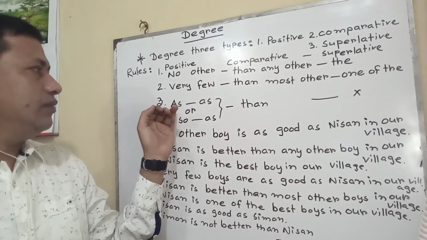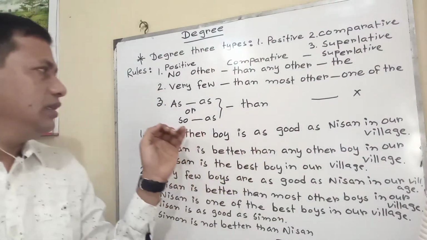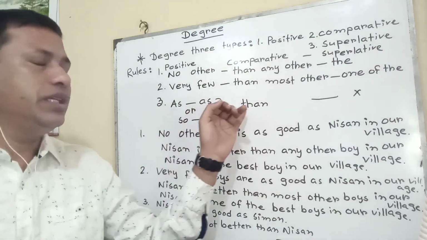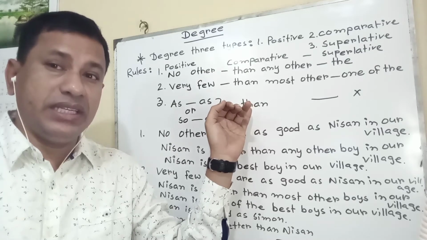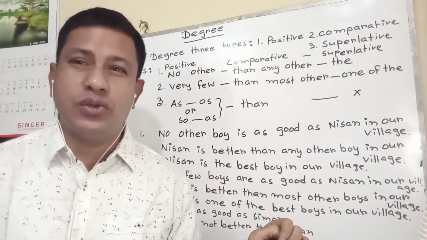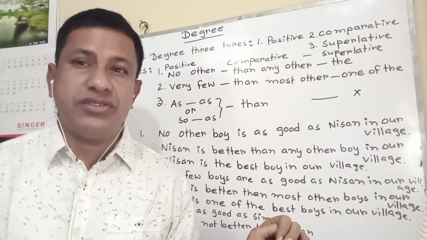Then three, if we find only as as, he is as good as I. If we find as as or so as, at that time we need to use only than, but in that case you have to make the sentence negative also, such as he is as good as I. I am not better than he is. In this way.